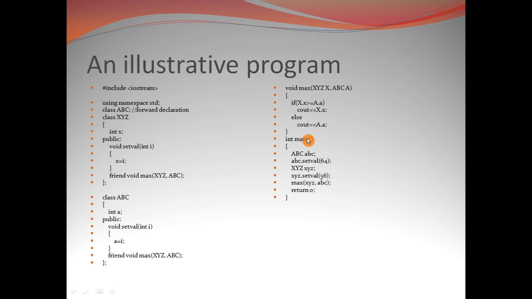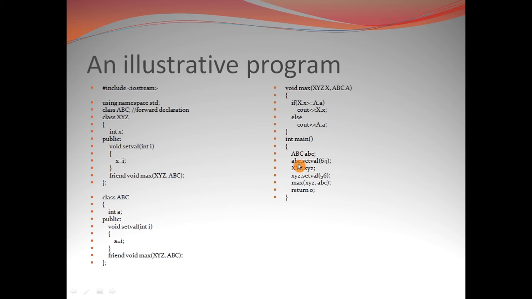After that, finally we go to the main section and see what I have written over there. ABC abc: capital ABC is the class name and small abc is the object name, so small abc is an object or an instance of the class ABC.